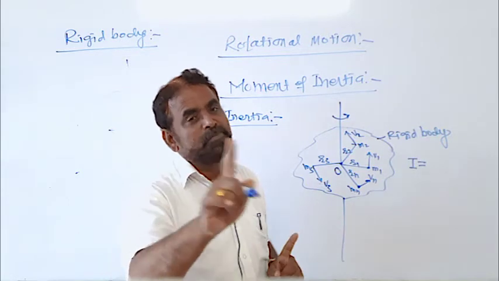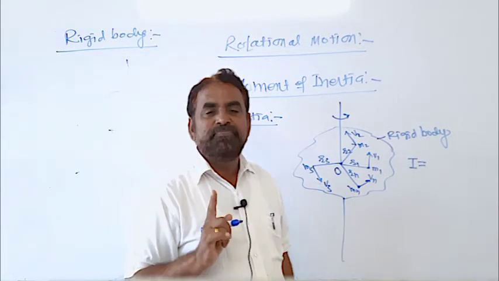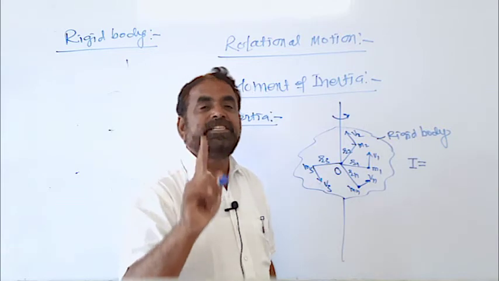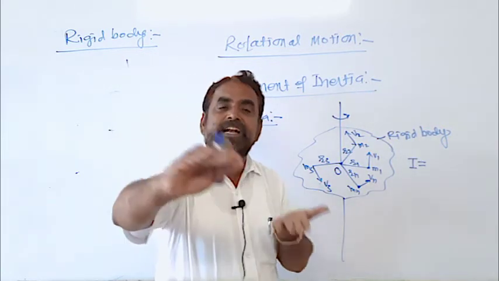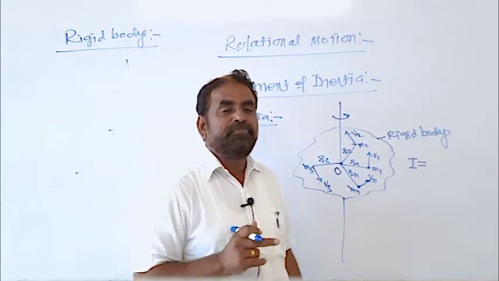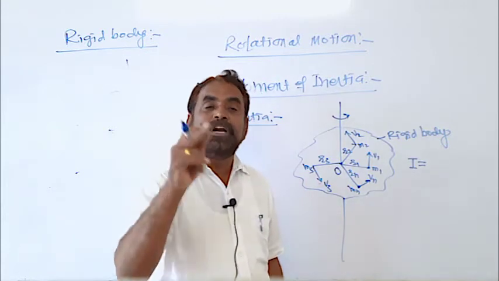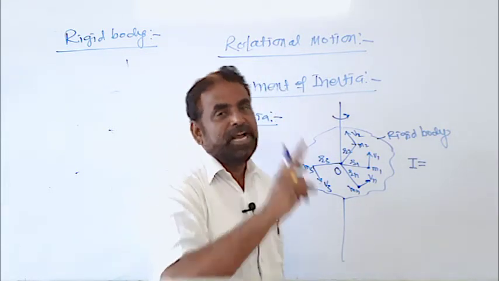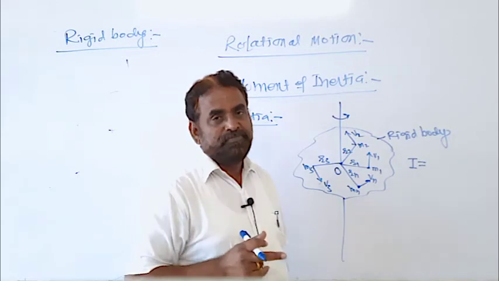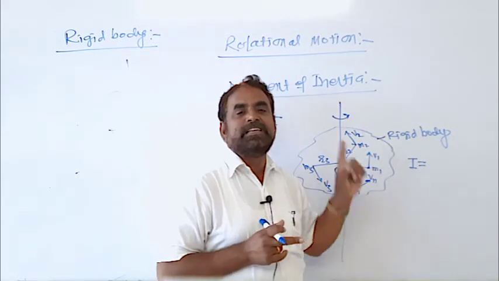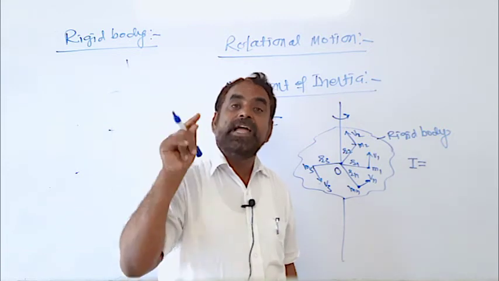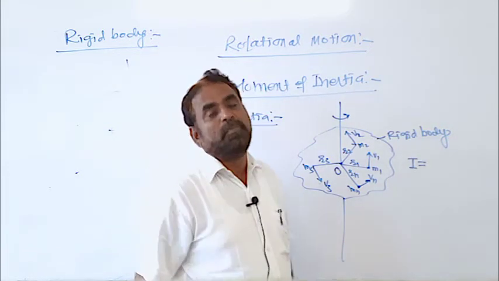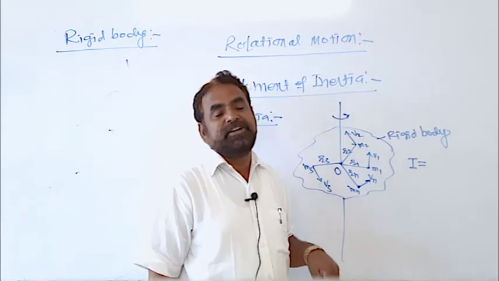If the body is performing rotational motion, then the moment of inertia arises. Otherwise, if the body is in straight line motion or linear motion, the property it possesses is inertia. That is why at the beginning of this article I explained the concept of inertia.